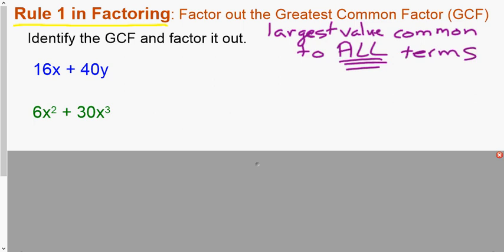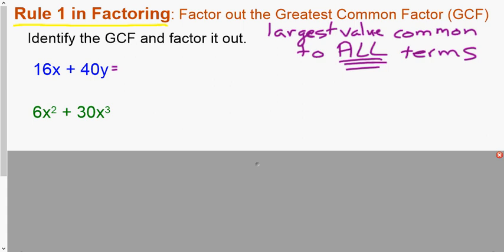So when we are looking for the GCF, these are the questions you're going to ask yourself. The first question, does the smaller value go into the larger value? Because if it does, that's automatically your greatest common factor. If not, you ask, what is the largest number that does go into these? If you struggle with this, we will talk about how to use your calculator to do this in class.